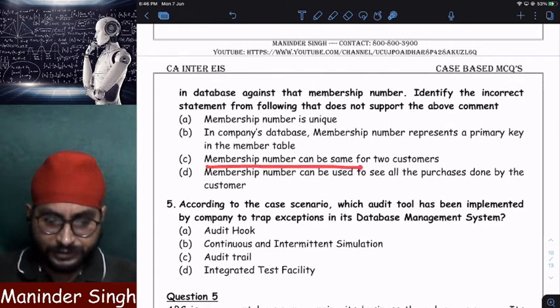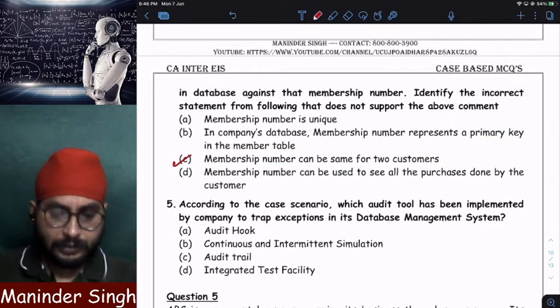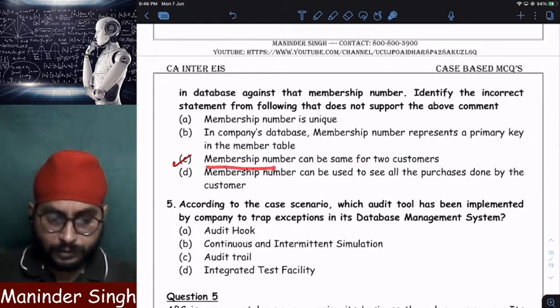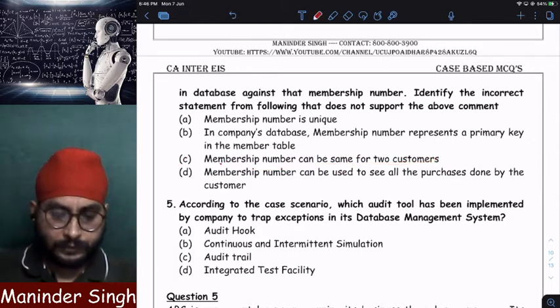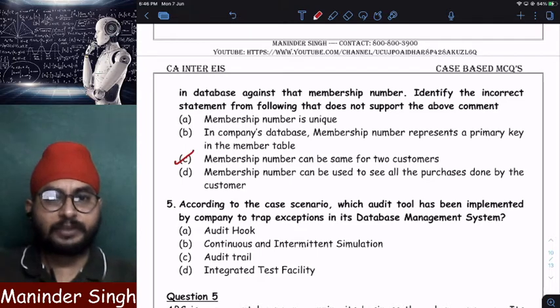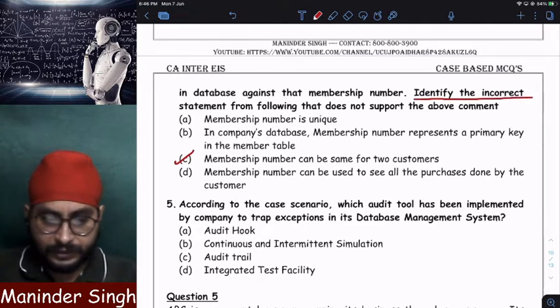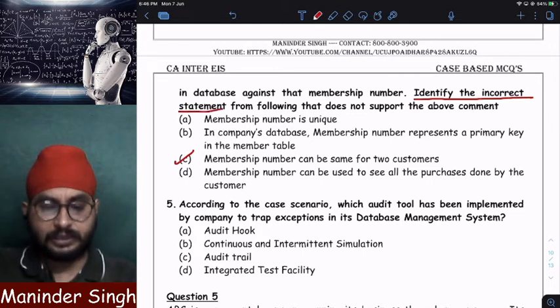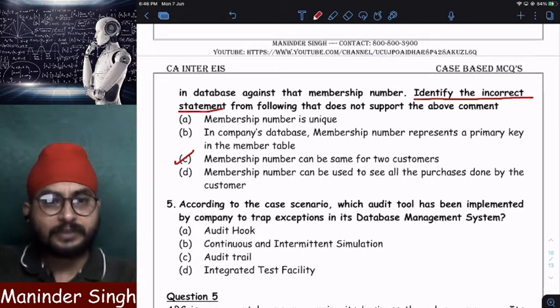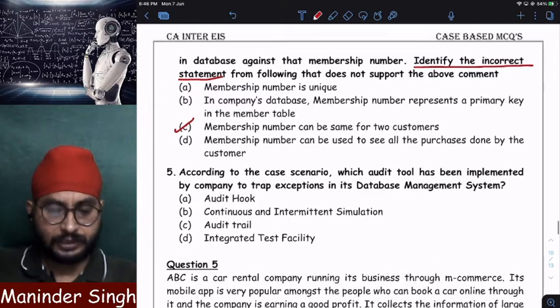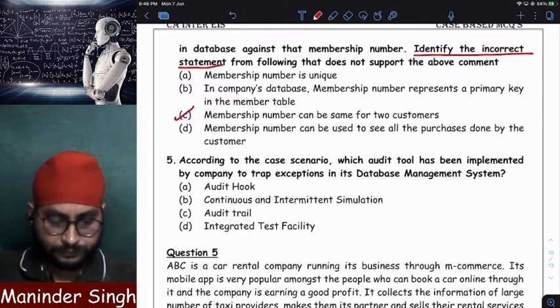Membership number can be same for two customers. False. Sir, membership number cannot be same for two customers. This is incorrect. They are asking you to identify incorrect statement. Obviously, membership number cannot be same for two customers. So obviously answer C will be the answer. Clear?